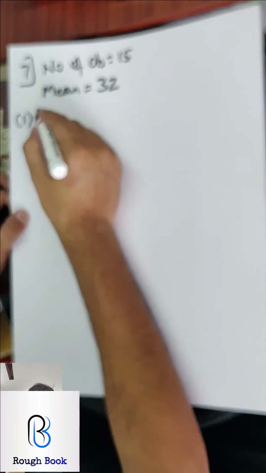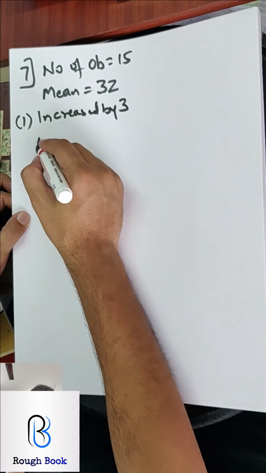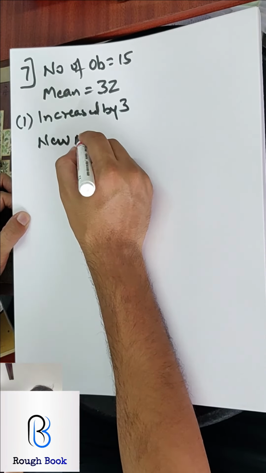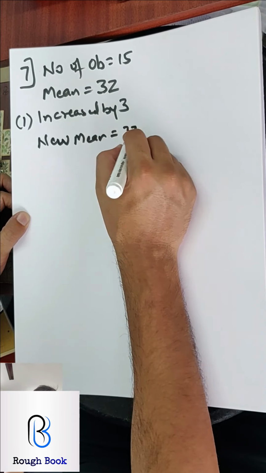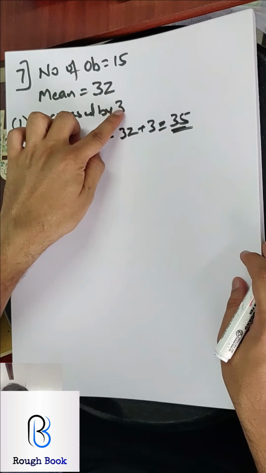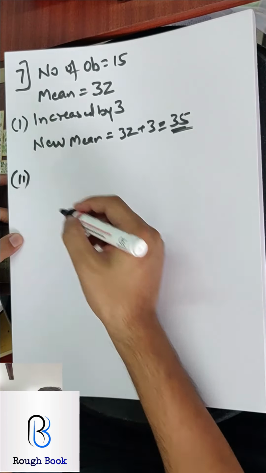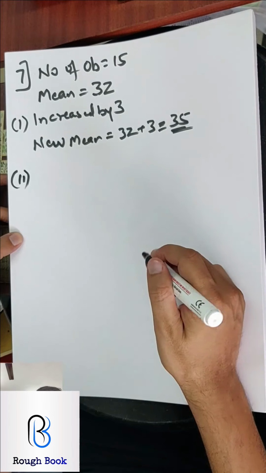So number 1, increased by 3. So what will be your new mean then? You don't need to calculate anything, just say 32 plus 3, 35. Because each observation was increased by 3, mean also will be increased by 3. Same logic, second part. Come on, you can now finish all the parts.